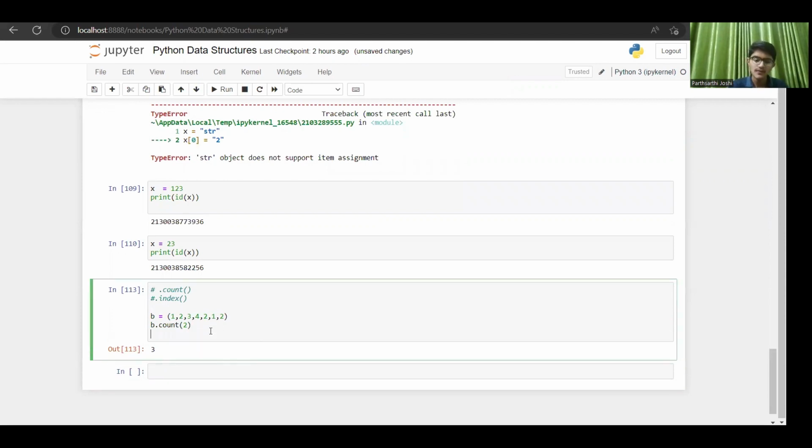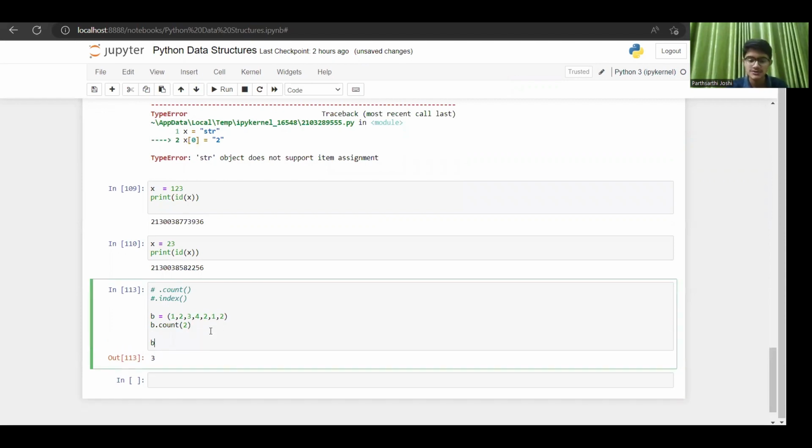And how does the dot index work? In the index you'll write, suppose I want to check the index of 3, where 3 occurs. So I write dot index and 3. So it tells me at the second index, right? And if I check it for 2, now I'm having multiple 2's, but it will give me the index at which 2 occurs for the first time. So it's the first index, so it gives me 1, right?